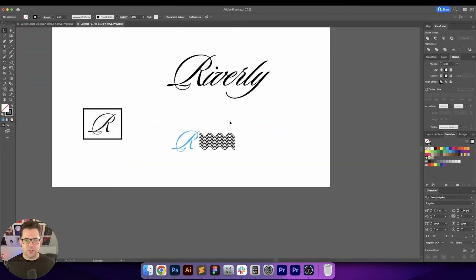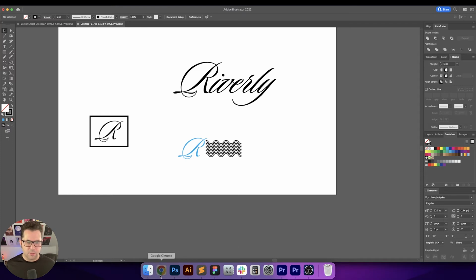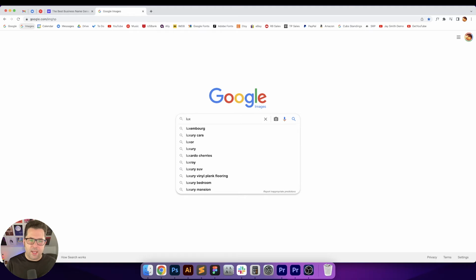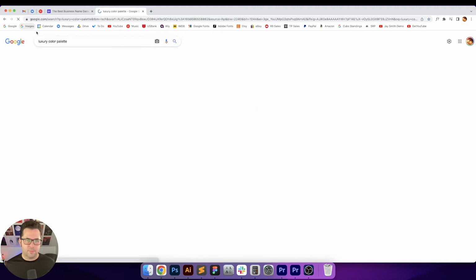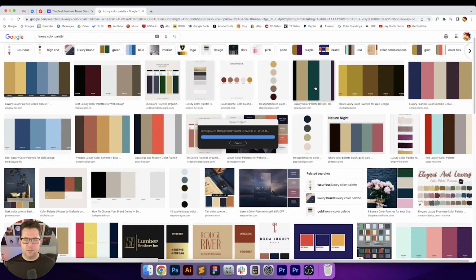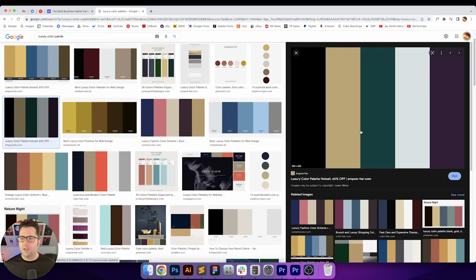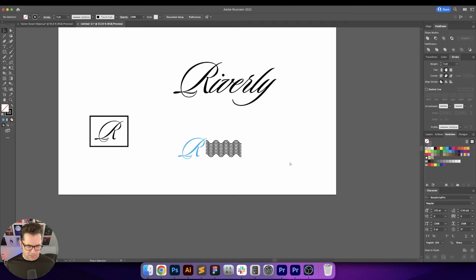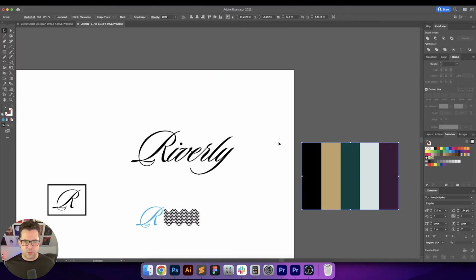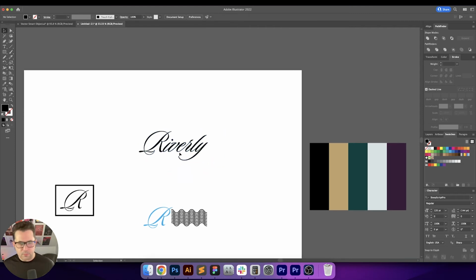Let's go ahead and get colors. I think that colors would definitely help us out a little bit. So I'm going to look for a luxury color palette. And let's see. Oh, I like this one. That's cool. I like this one a lot. So let's go ahead and copy the image, drop it into here. Okay, and now we'll try just a couple of different combinations of these colors.